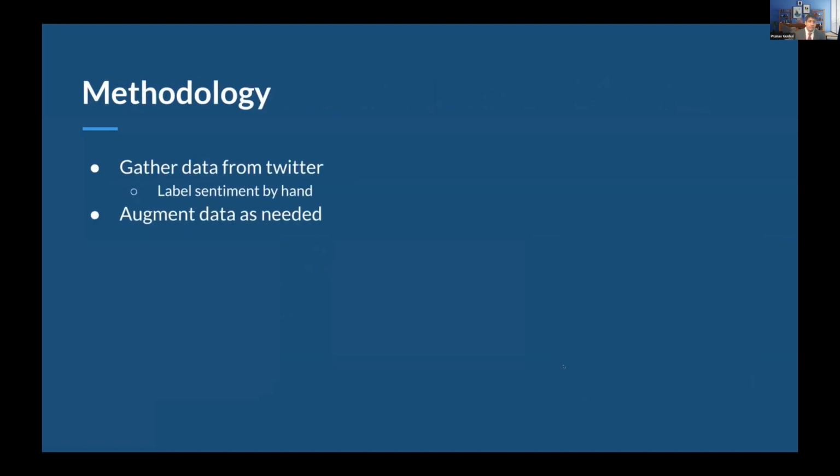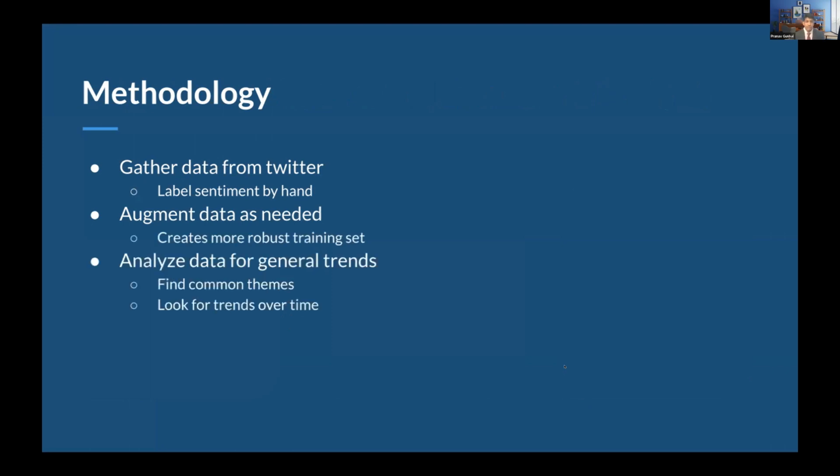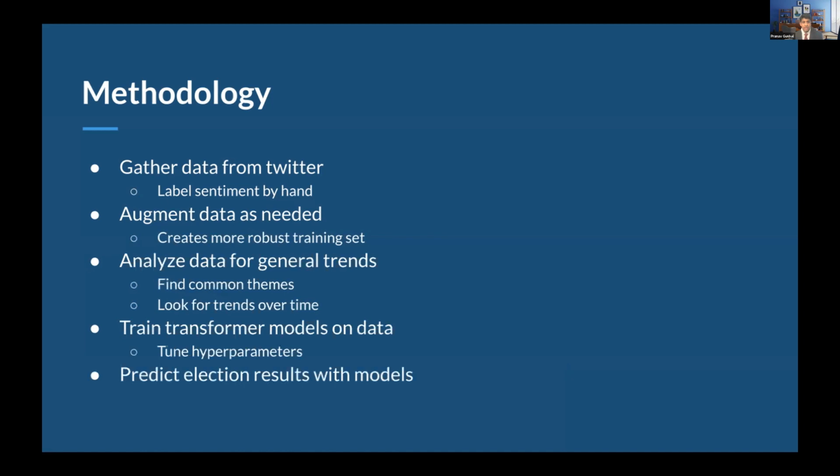Coming to our methodology, we started by gathering data from Twitter using the Twitter API, and we had our team label sentiment by hand. We then augmented the data as needed to create a more robust training set. After this, we analyzed data for general trends, both manually and through machine learning, trying to find common themes and looking for trends over time. Using this, we trained the transformer models on the data and tuned the hyperparameters, and we were able to predict the election results with the models.